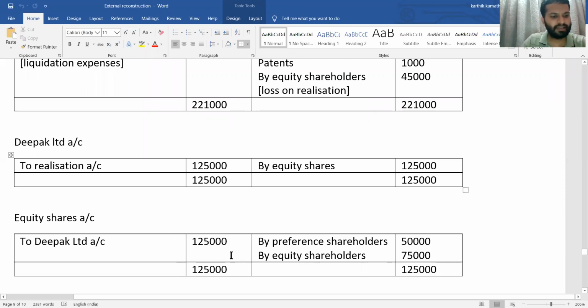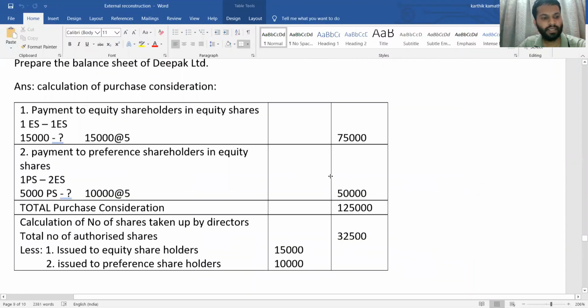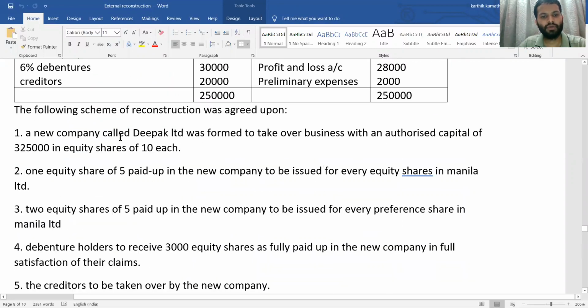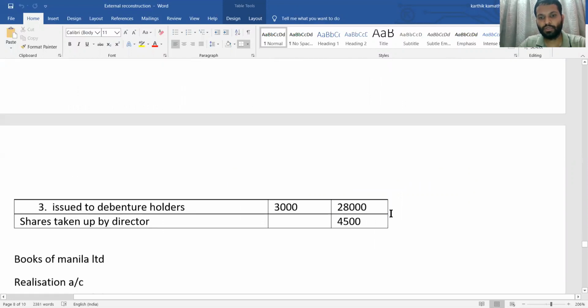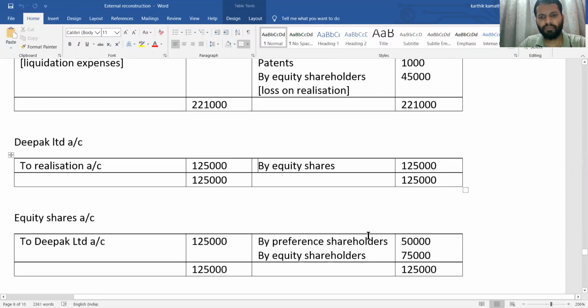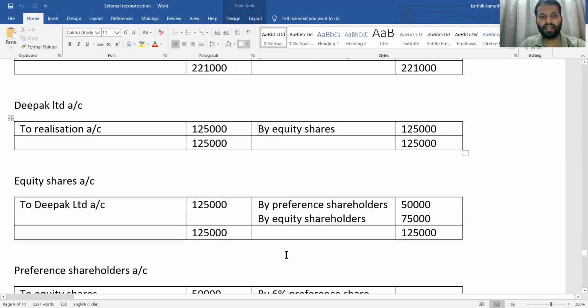This 1,25,000 is going to be settled with two types of shareholders, that is preference shareholders as well as equity shareholders. So by preference shareholders 50,000. If you see the working note once, you will come to know. See, this 50,000 is payment to preference shareholders and to equity shareholders 75,000. So the total purchase consideration amount is 1,25,000, divided between equity as well as preference shareholders.